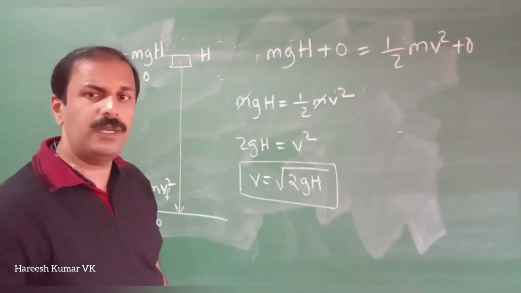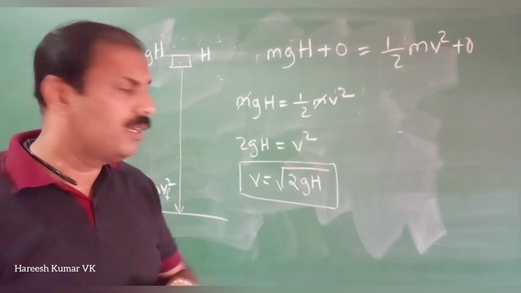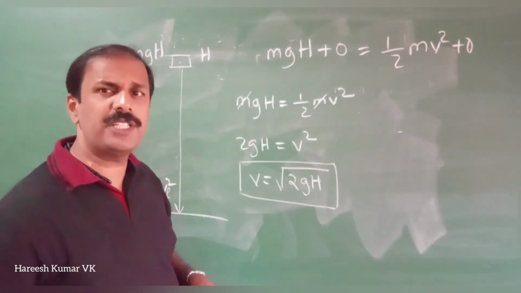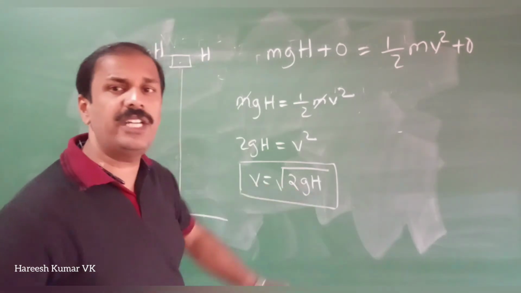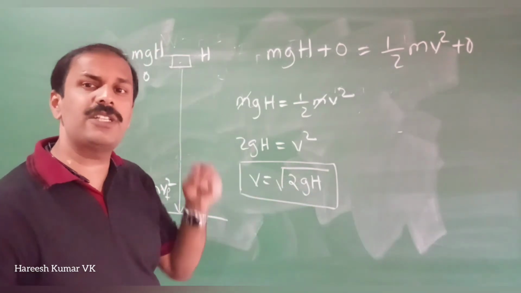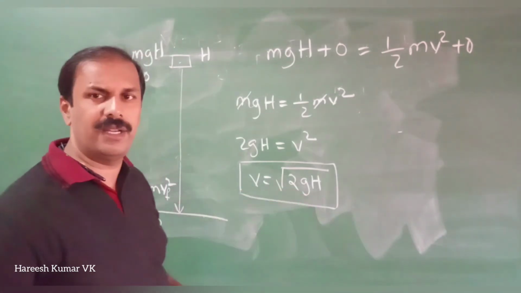What is the meaning of that? When an object is dropped from a height, how much velocity will it have just before touching the ground? That depends on the acceleration due to gravity and h only. Whatever the mass, it will have the same speed and it will take the same time to reach the ground also.